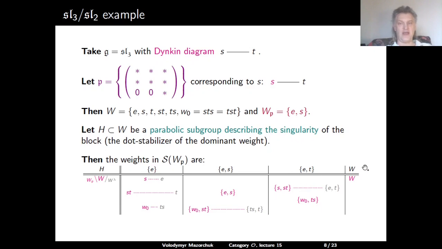Finally, if H is the whole of W, we have one H coset, which is just the W, and it is also the double coset and the longest element. So we have one element in the corresponding block of the S subcategory S of WP.